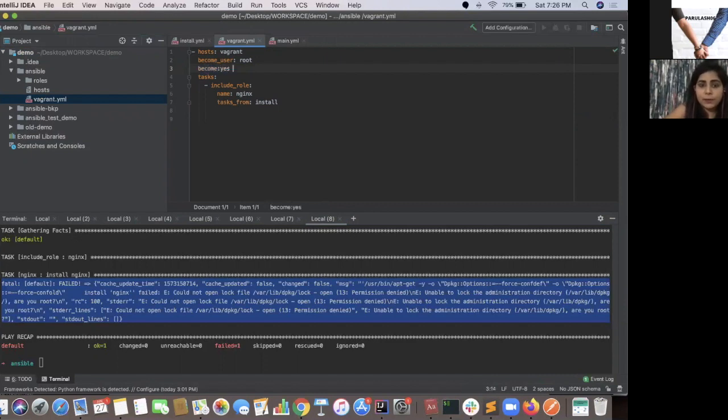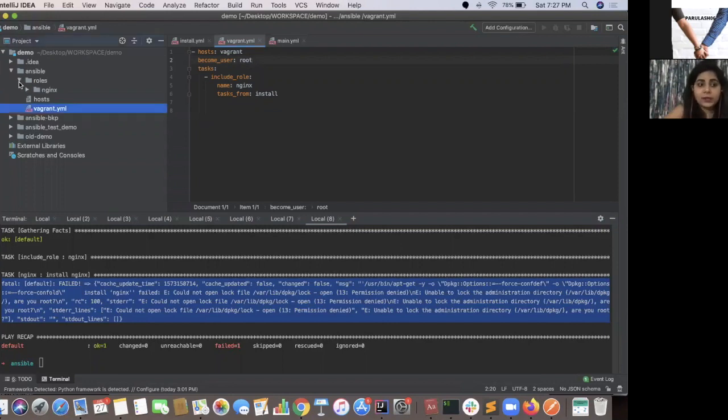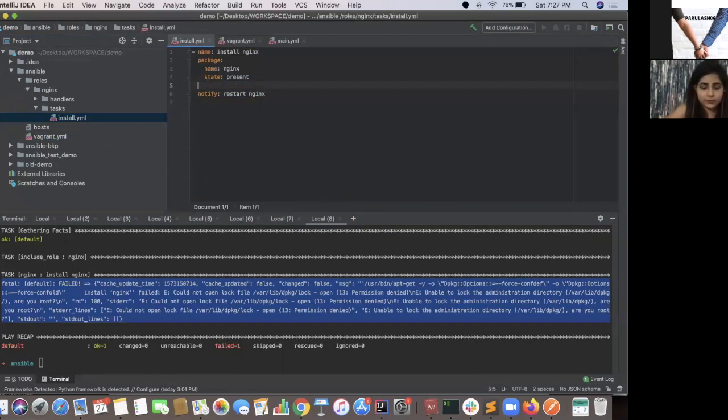When you say become yes, it asks Ansible to become this root user for the entire thing in this Ansible play. Now I don't want that. I just want specific tasks to be executed with root if we need that access. If not, then keep it with the vagrant user only. Why we want to do it, we have already discussed in our previous sections.